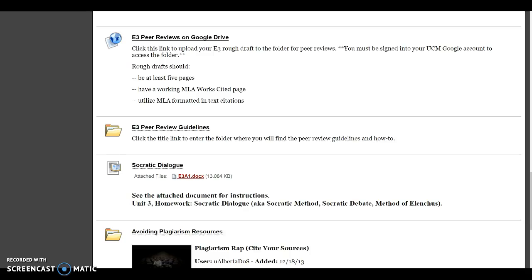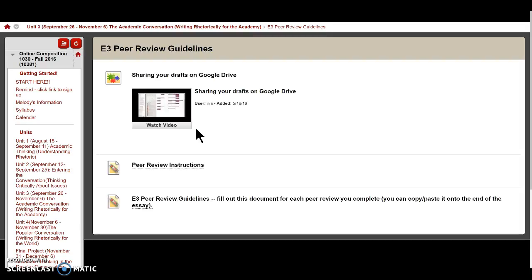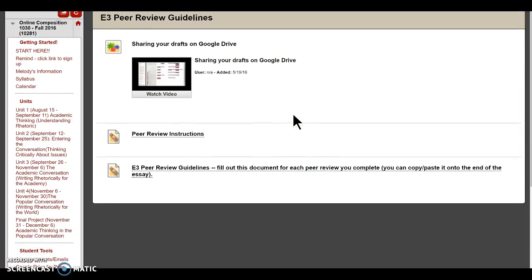So in this folder on Blackboard, E3 Peer Review Guidelines, are the instructions for how to post your essay and what to do for peer review. So I'm going to open the peer review instructions because this is the first step.